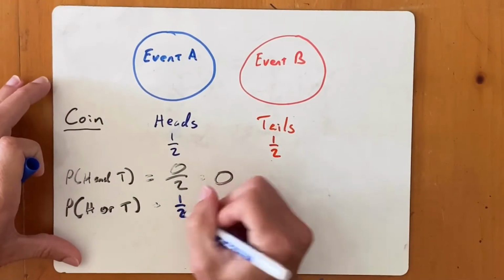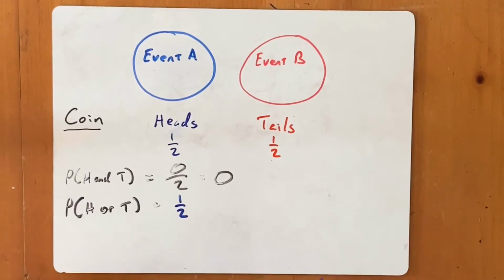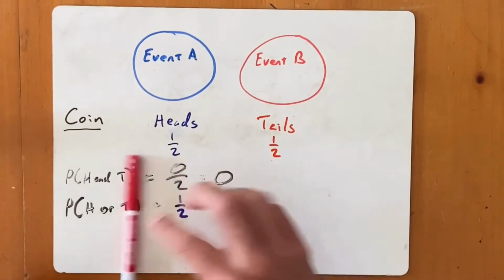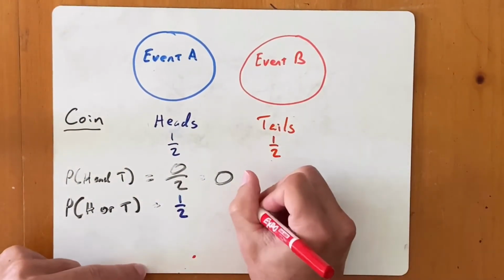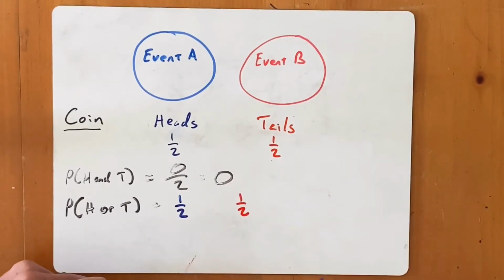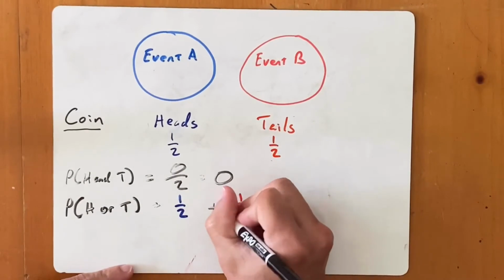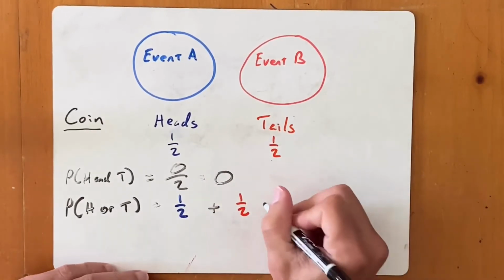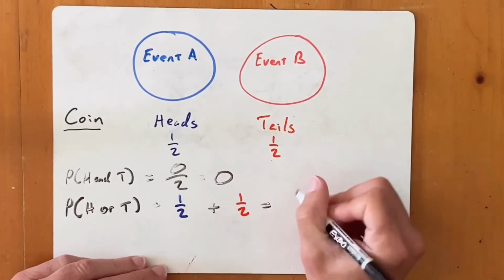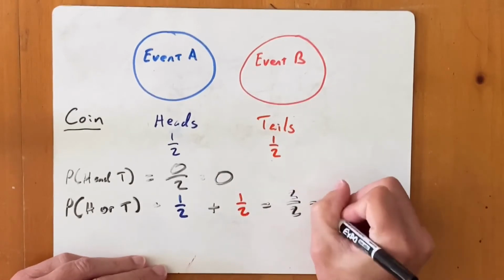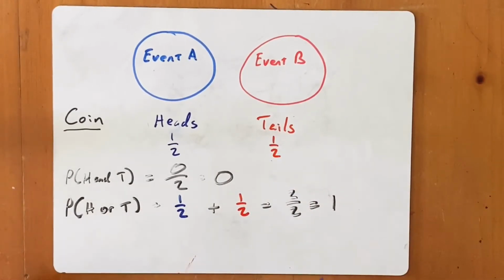So 1/2 is the probability of it landing on heads plus the 1/2 probability of it landing on tails. 1/2 plus 1/2 is 2/2, which is equal to 1.